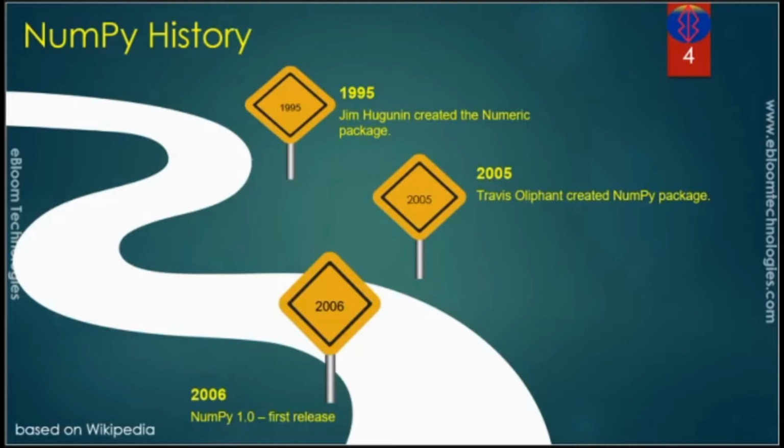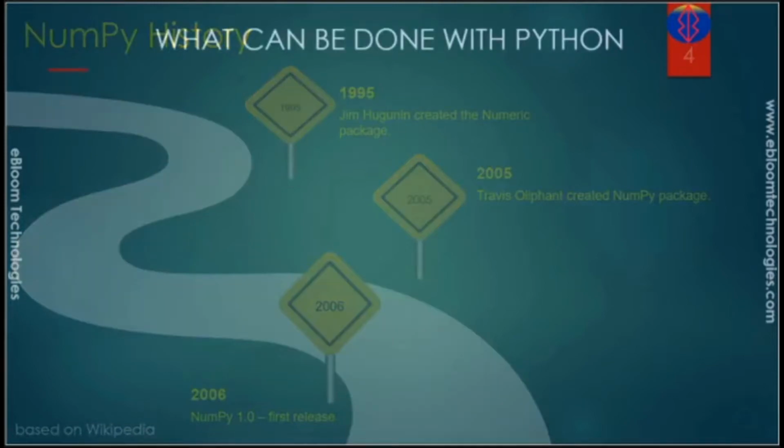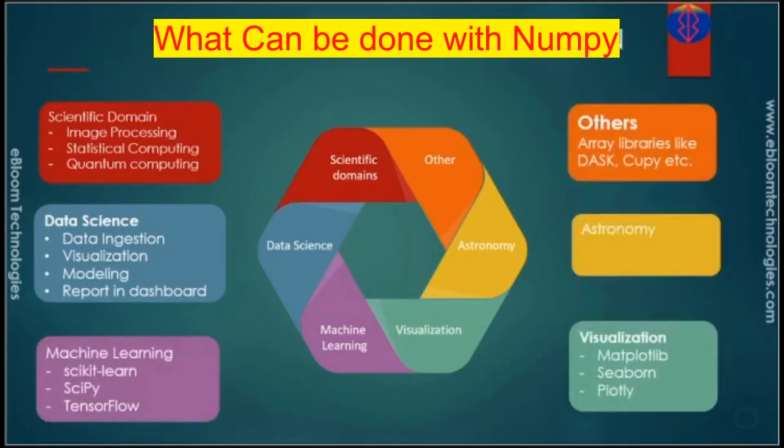Let's go to the next slide to understand more details. Now let's understand where NumPy can be used. We can use it in scientific domains like image processing, statistical computing or quantum computing, etc. In data science, the following actions can be done. For example, we can do data ingestion, visualization, modeling and reporting in a dashboard.